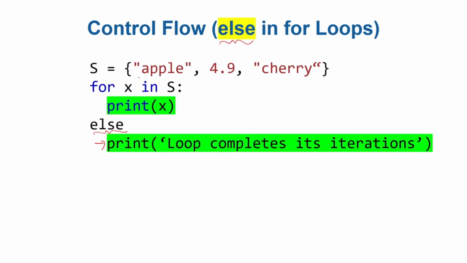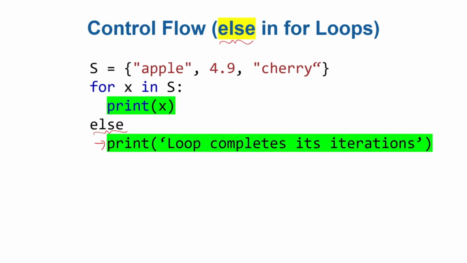Just consider this set has three elements: apple, 4.9, and cherry. Apple is one object or one data. 4.9 is one data, which is floating point data, and cherry is one data, which is string data. So this S has three different elements. Now for X in this set, as long as X is in the set, the very first time X will be apple, so it will print apple. Next time X will contain 4.9. So iterate over this set. As long as X is inside the set, pick elements one by one and just print them all.